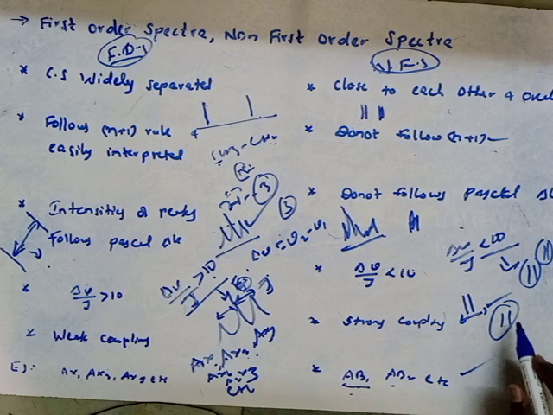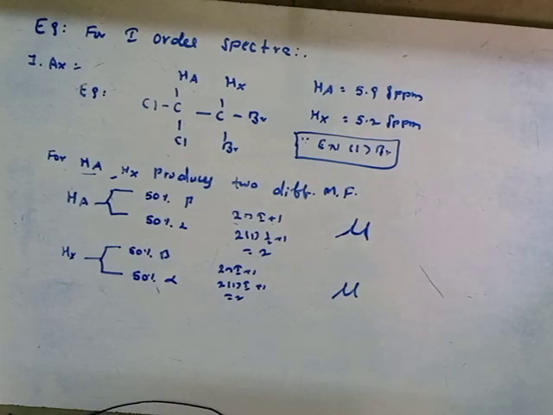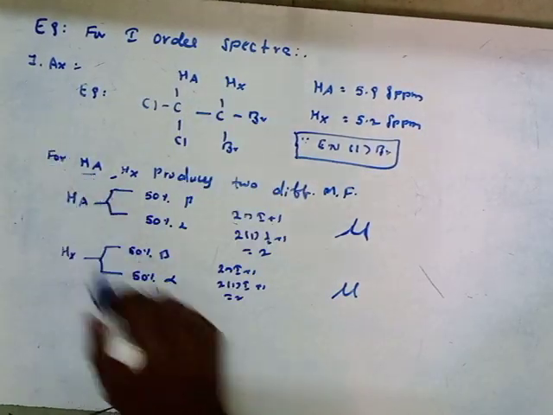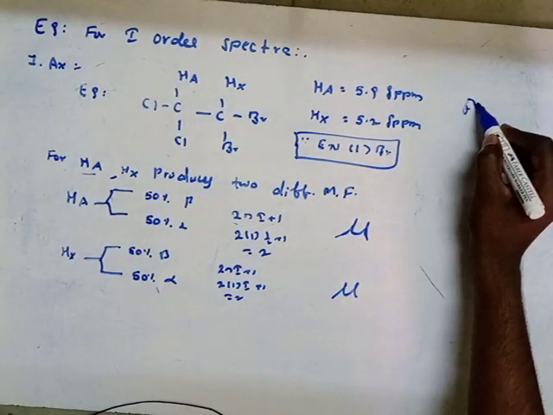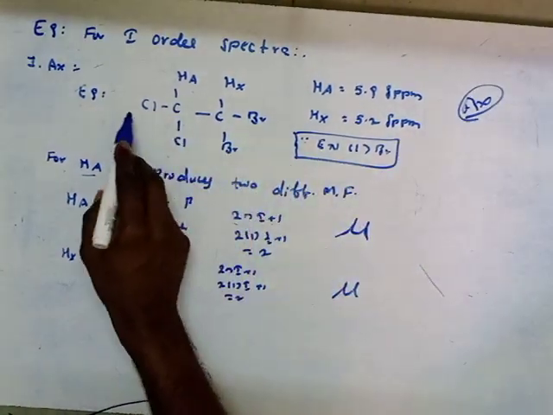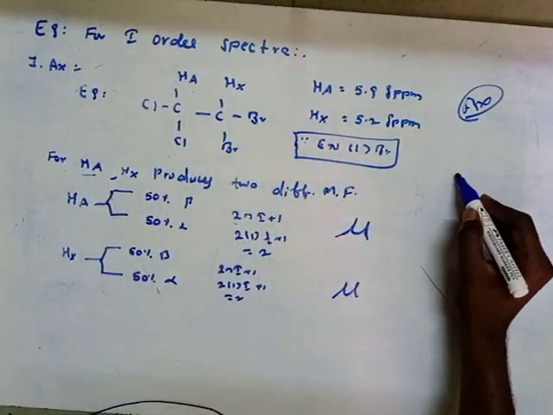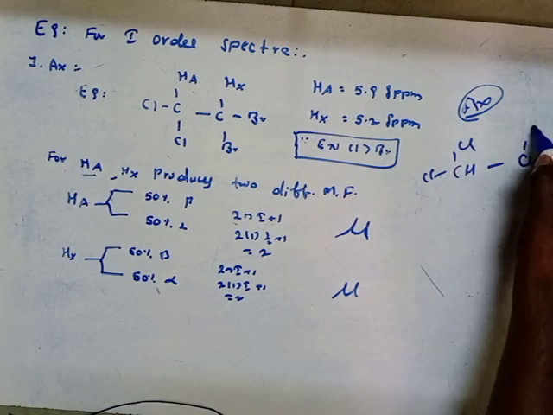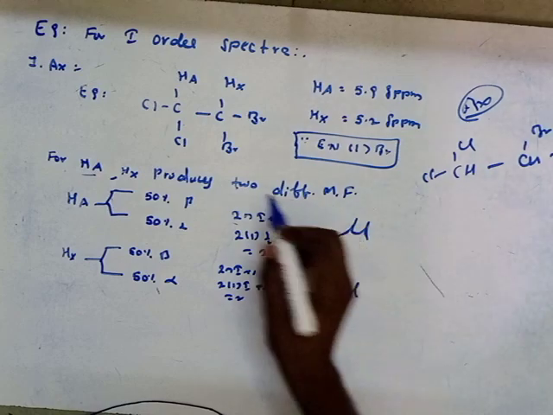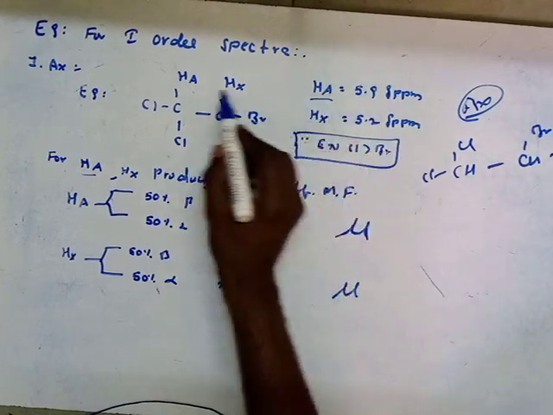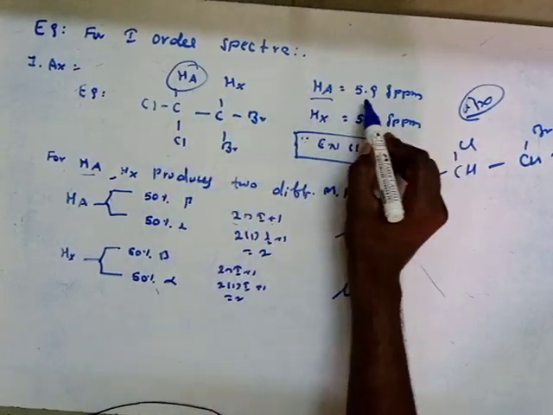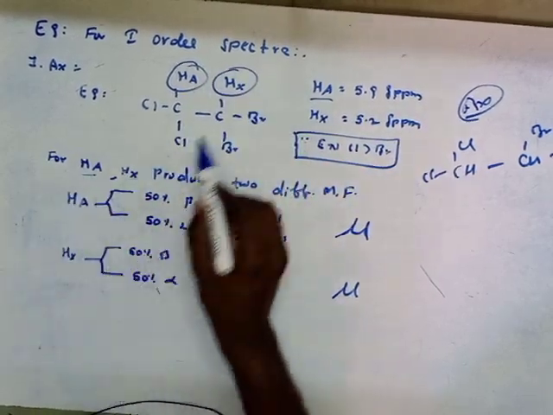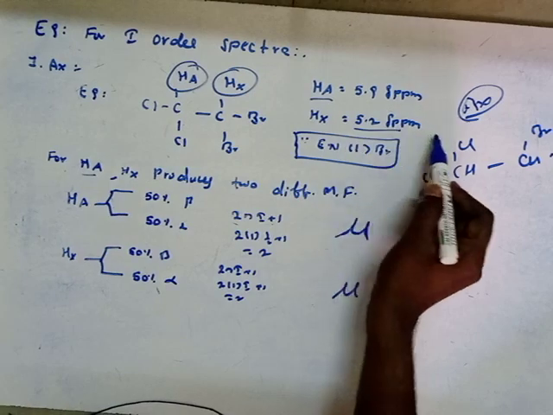Okay. An example of first order spectra: the first one is AX type. Let's take one example, this molecule, CHCl and CHBr. The chemical shift value of the HA proton is 5.9 delta ppm, and the chemical shift value of the HX proton is 5.2 delta ppm.